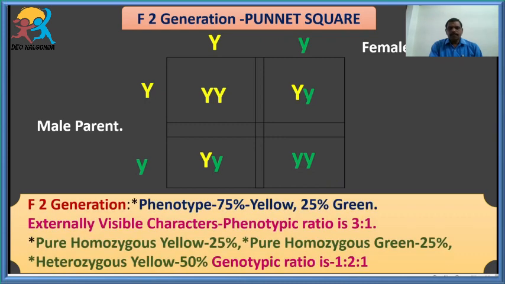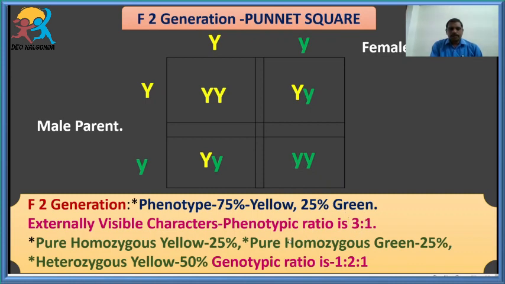So in the F2 generation, when you see externally, this is yellow in color, this is yellow, this is yellow, all these three are yellow and one is green. So this ratio is called the phenotypic ratio, commonly 75%, 25%. We are calling it 3:1.